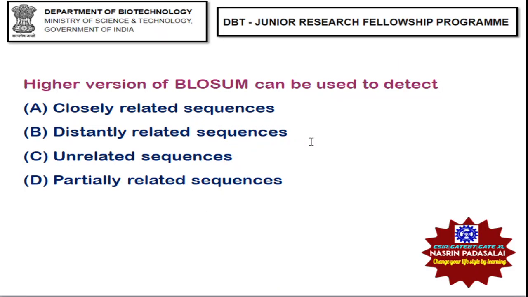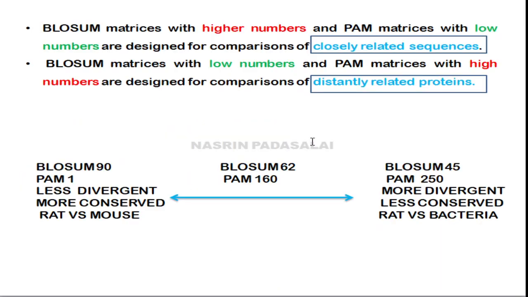Next, higher version of BLOSUM can be used to detect. So as we discussed already, BLOSUM matrix with high number and PAM matrix with low number will be generally employed for comparing closely related sequences, or otherwise we can say it is employed for determining or comparing less divergent sequences.